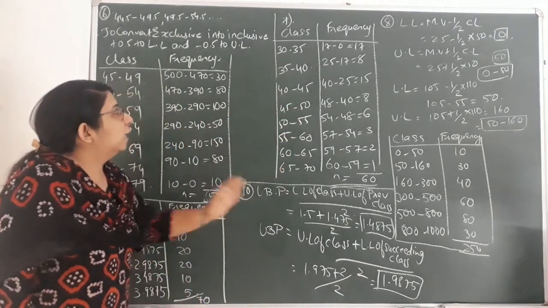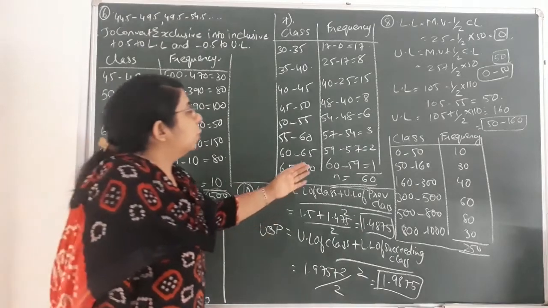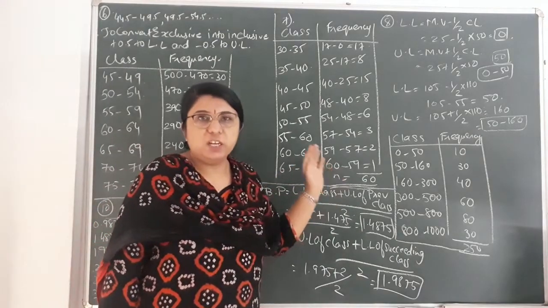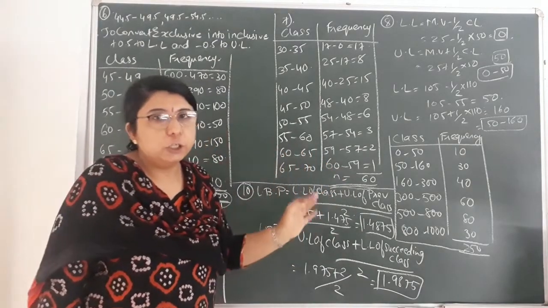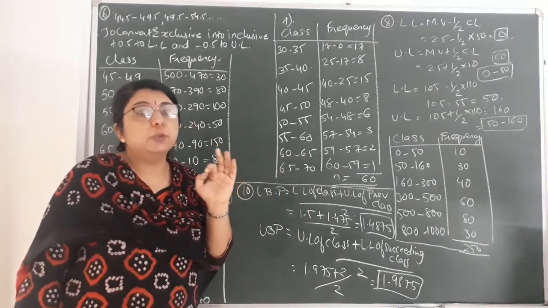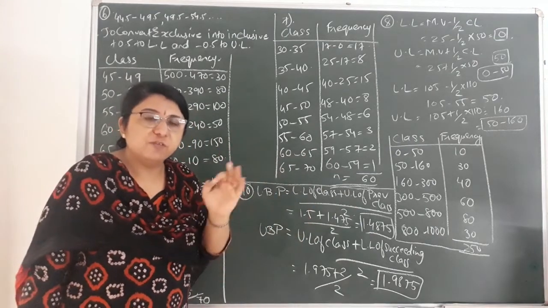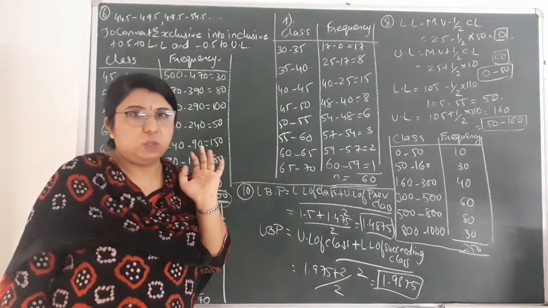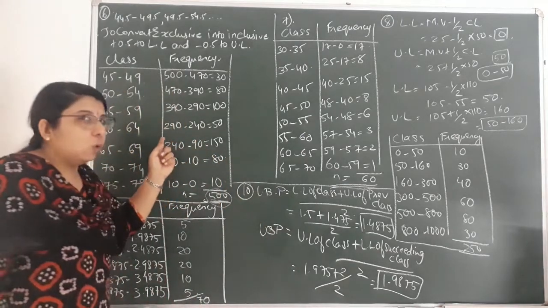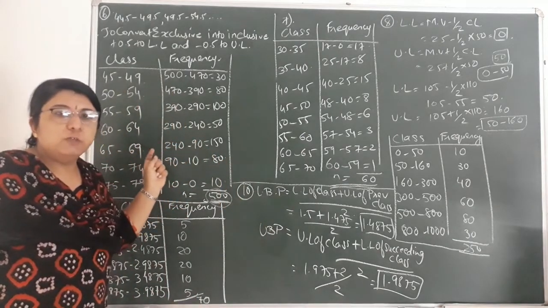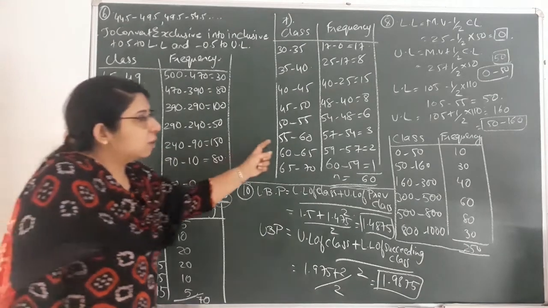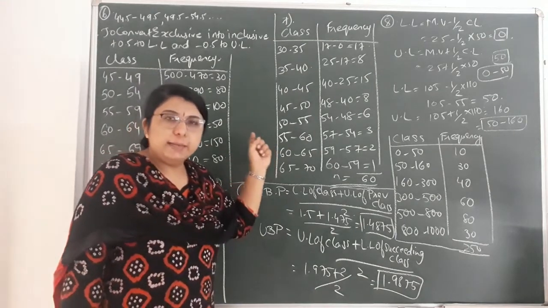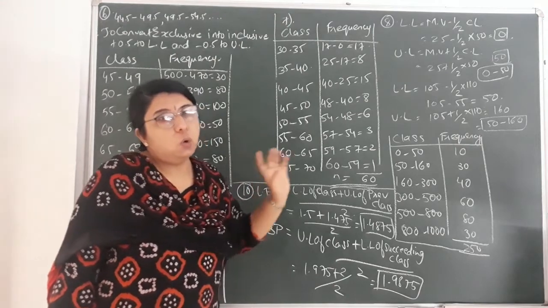Okay, now after finding the classes, the next step is to find the original frequency. Whatever frequency has been given to you, that is the less than type cumulative frequency. From that we have to convert to original frequency. Here we have understood how to convert more than type cumulative frequency into original frequency. In this sum we'll learn how to convert less than type cumulative frequency into original frequency.